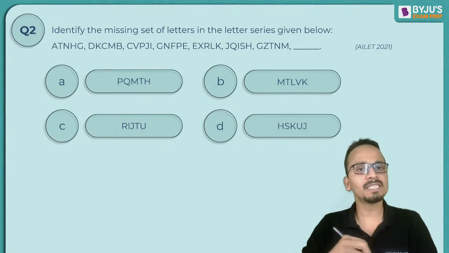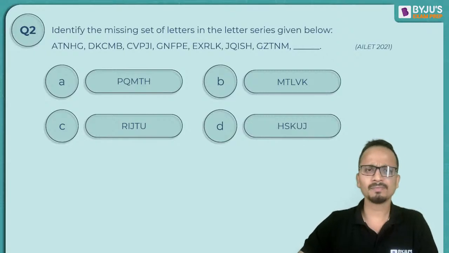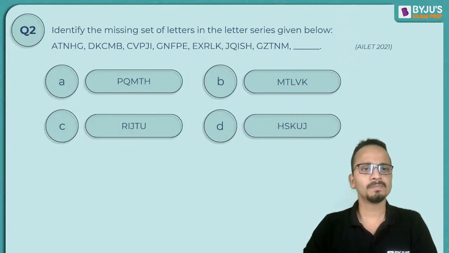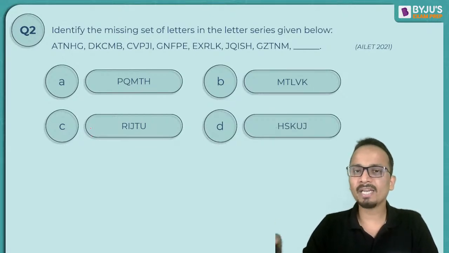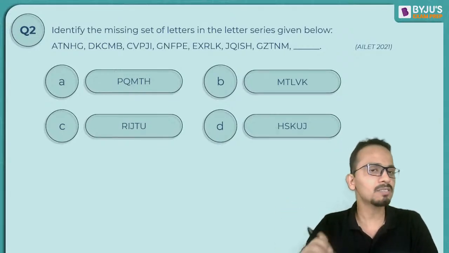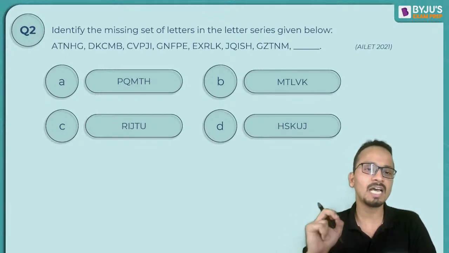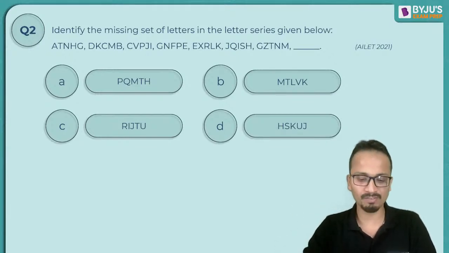So identify the missing set of letters in the letter series given below. A similar question. Now again, if you are able to identify the first alphabet of the answer, then you can mark the correct answer from the given four options, because you can see all the four options have a different first alphabet.